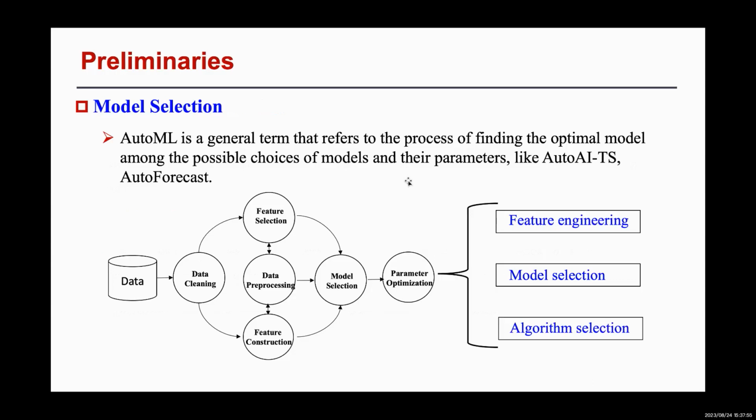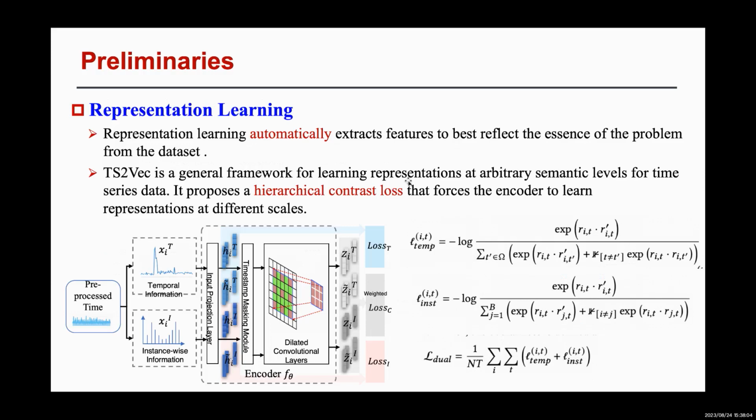Earlier proposed AutoML is mainly composed of 3 parts: feature engineering, model selection, and algorithm selection. We will introduce TS2Vec, which proposes a contrastive loss that forces the encoder to learn representations at different scales. It uses instance-wise loss and temporal contrastive loss to encode the distribution of time series. An instance represents an object that generates a sequence of time series data. It uses representations of other time series at timestamp t in the same batch as negative samples. The loss is as shown in this picture.